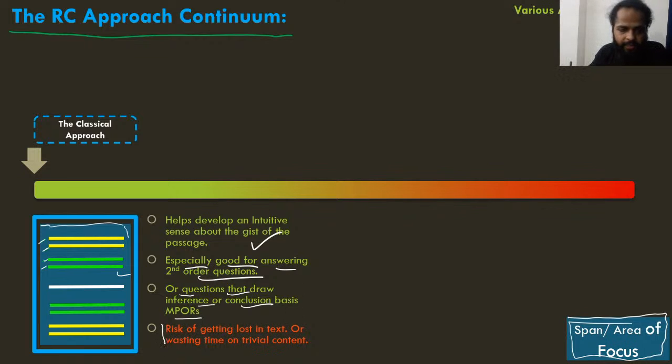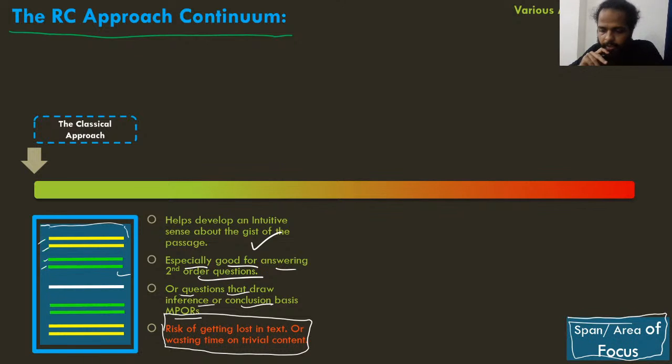Disadvantage ये है कि there is a risk of getting lost in the text or wasting time on trivial content. अब इसमें ऐसा क्या होगा कि बहुत बार, देखो पैसेज के हर एक पार्ट पे से एक सवाल आता है ऐसा नहीं है. Okay. So मान लीजिए कि there is some part of the passage which is quite dense. कोई एक part आ गया जो कि बहुत ही dense है, इसको समझना बहुत ही मुश्किल है. Like it has really abstract ideas and really difficult vocabulary, and moreover, it also doesn't really have any question that has been asked relating to that part of the passage.